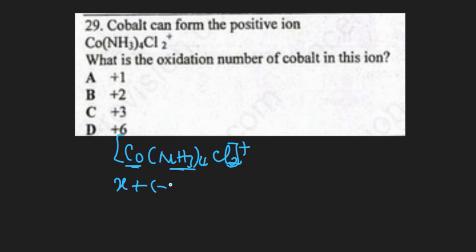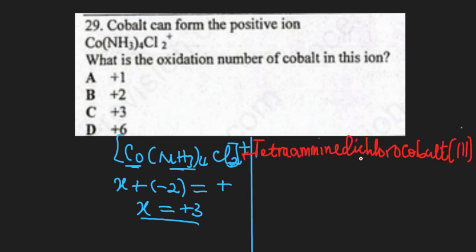It becomes minus 2, and we equate to the overall charge, which is positive, so that our X is going to give us positive 3. That will be the oxidation number of cobalt. The name of this compound is going to become tetraamminedichlorocobalt(III). That will be the name of the complex. So our correct option here is C. Plus 3 is the oxidation state.